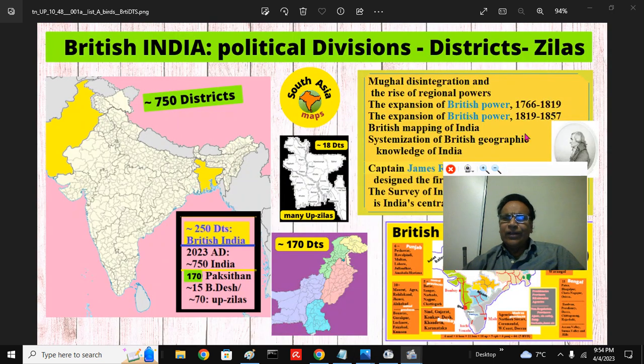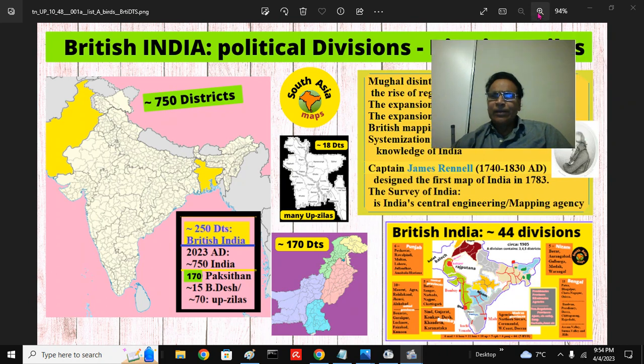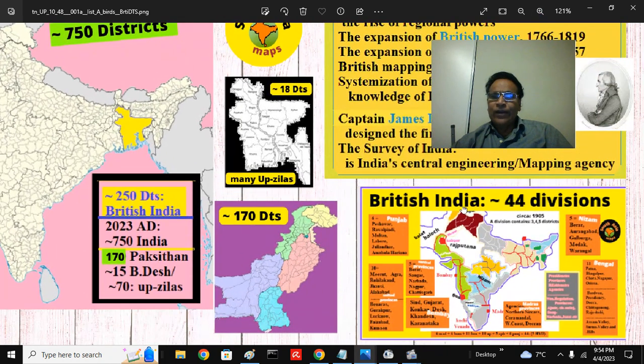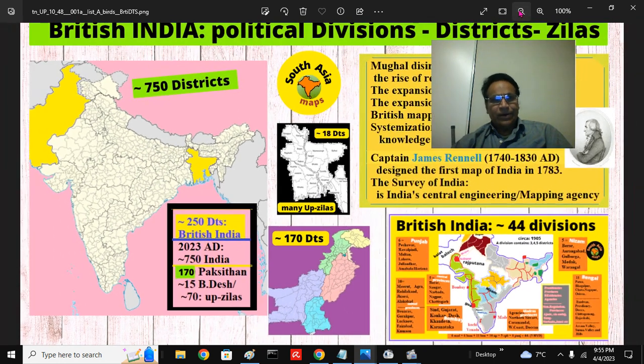When the British left India, there used to be 45 or nearly 50 political divisions. I discussed that and made a presentation. You can look at the folder called the districts of India. Maybe 200 districts, so you get a bird's eye view. And that is before the partition and Radcliffe Award, not counting the princely states like Rajputana, Baluchistan and so on.